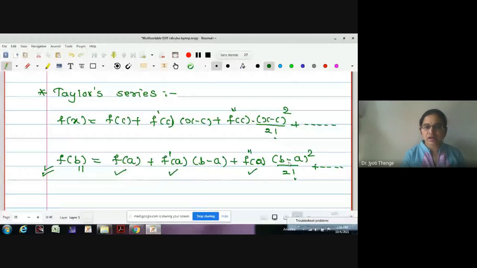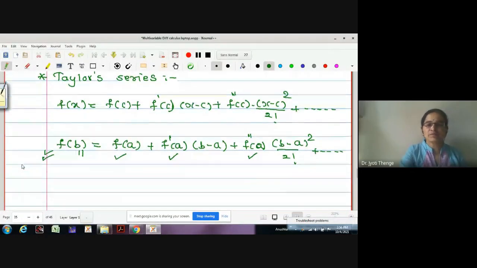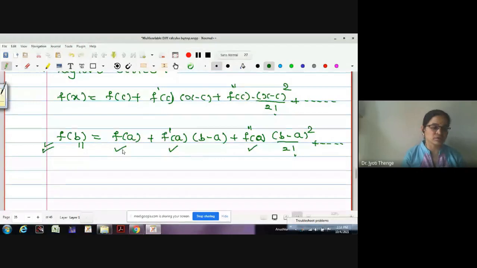Correct, no? If x minus c is very, very small, we just neglect the higher terms of x minus c or b minus a, so that we will get the approximate value of the given function at the point near to c. Okay, but whatever it is, this is finally an approximation.